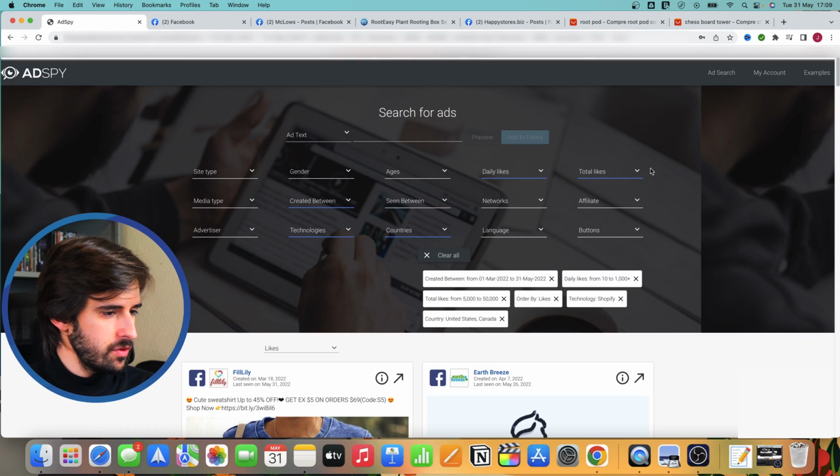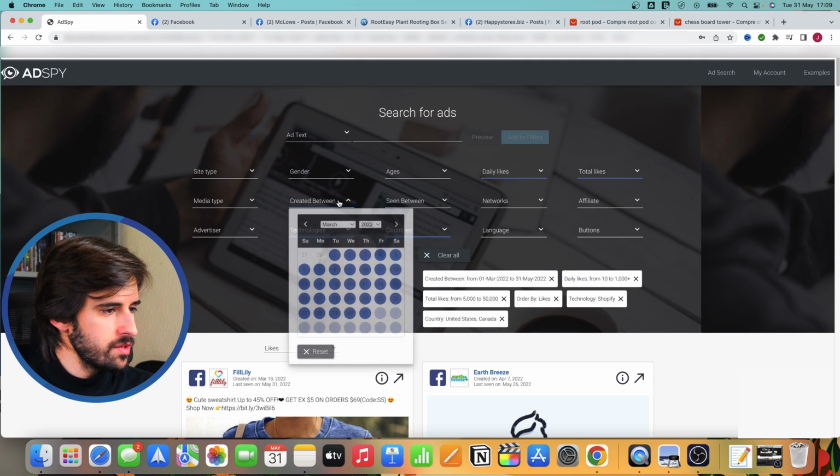But having some competition is actually a good thing. And this method is based exactly on that. I'm going to show you the filters that I use for AdSpy in a moment. And these filters are based on the logic that if someone is doing well with the product at a relatively low scale, then probably there is demand in the market for you to come in and take a share. So I'm going to walk you through the AdSpy filters that we use here.